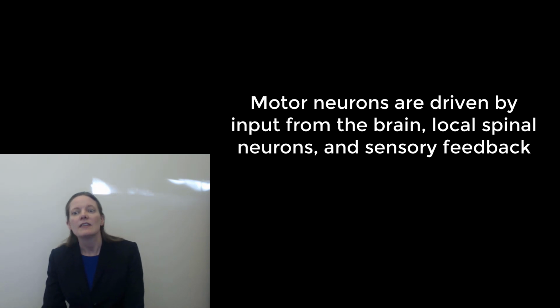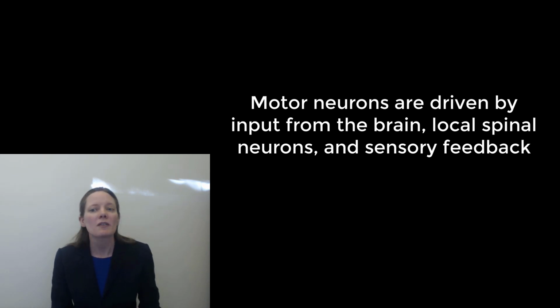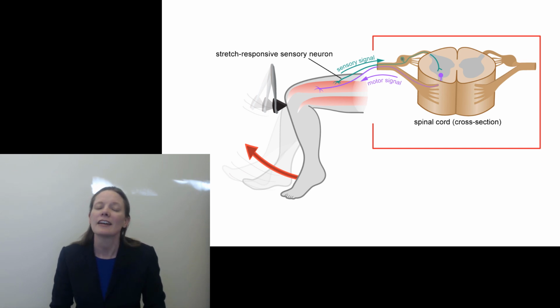Involuntary reflexes involve processing sensory feedback within the spinal cord itself, without ever going into the brain. For example, pulling your hand away from a burning stove is a reflex mediated purely through the spinal cord. Another example is the stretch reflex, or knee-jerk response. When your doctor has you sit with a bent knee and taps the quadriceps tendon, this stretches the muscle, which via feedback through the spinal cord causes the same muscle to contract, kicking your foot forward. This reflex, again, is mediated entirely through the spinal cord.